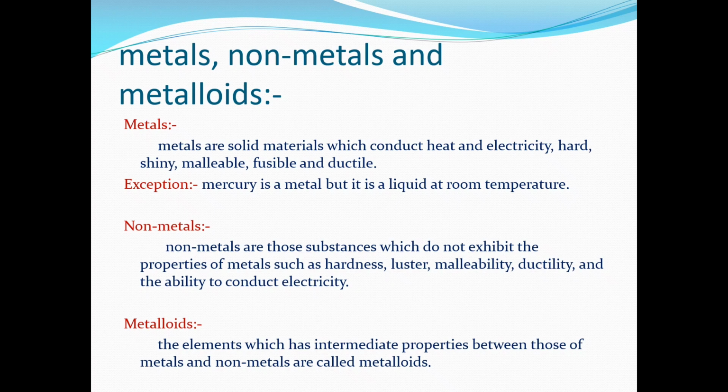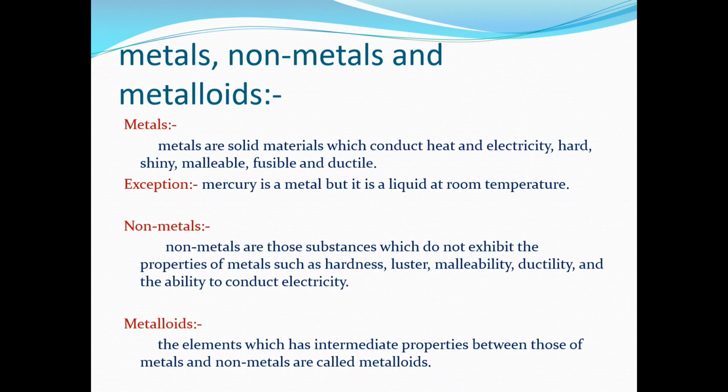But if it is not shiny, does not conduct heat and electricity, and is not ductile, we will say that it is not a metal. Instead of saying that it is not a metal, we will say that it is a non-metal. So non-metals are those substances which do not exhibit the properties of metals.